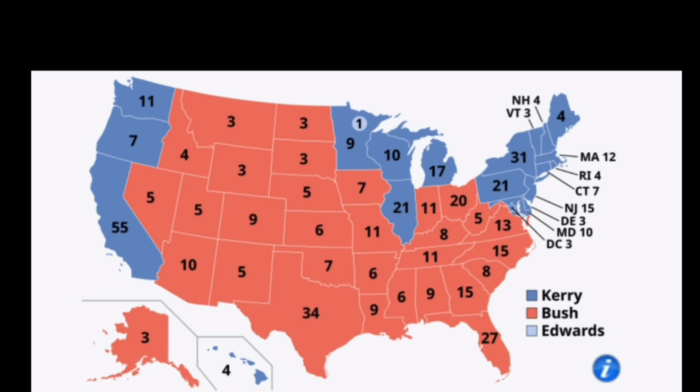In 2004, as you can see here in the West Coast, John Kerry won Washington, Oregon, and California. In about the center of the United States, John Kerry won Minnesota, Wisconsin, Illinois, and Michigan. And towards the east, John Kerry won in Maine, in New Hampshire, in Vermont, in New York, in Pennsylvania, in Massachusetts, in Rhode Island, in Connecticut, in New Jersey, in Delaware, and in Maryland. He also won in DC, that is the District of Columbia, and also in Hawaii.